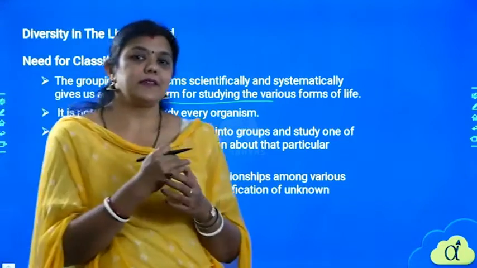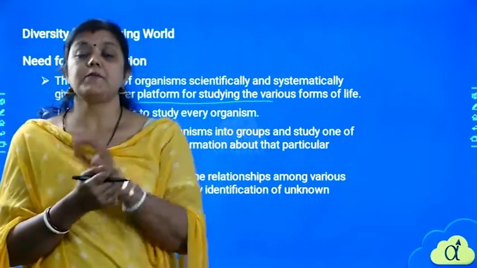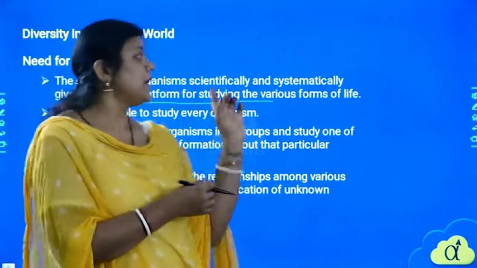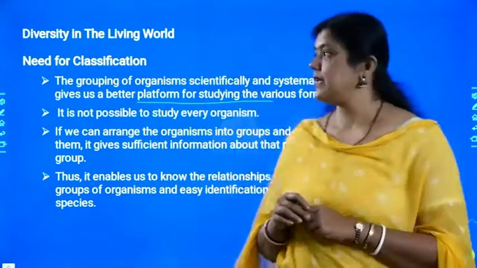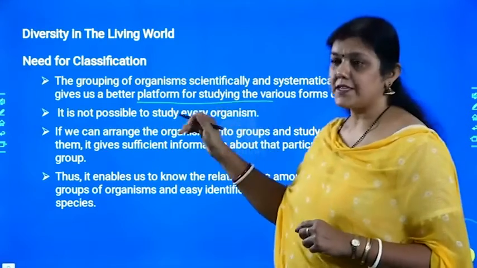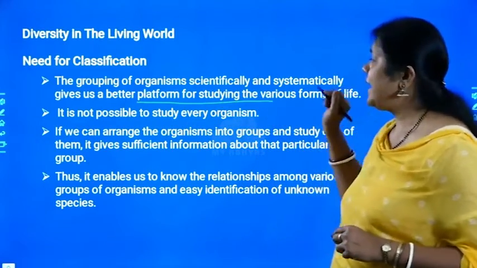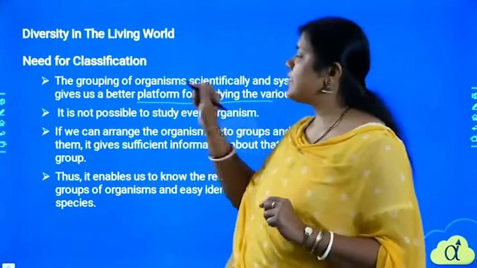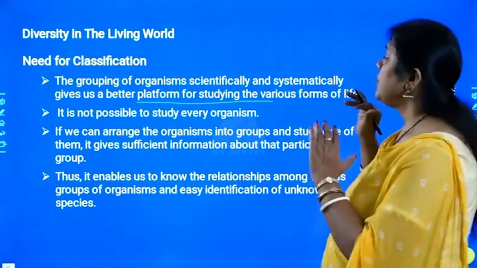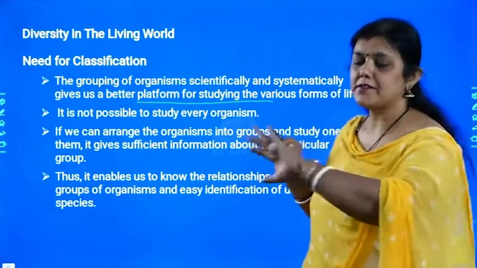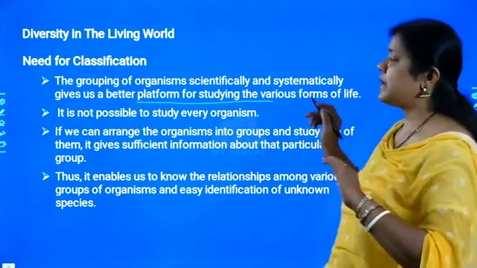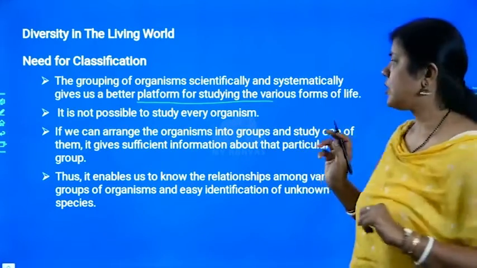So once we put a particular organism in a particular group or system, then only we can identify this. So classification is basically nothing but grouping of organisms scientifically and systematically, which gives us a better platform for studying the various forms of life. Just to understand the various forms of life, this concept is very much required.